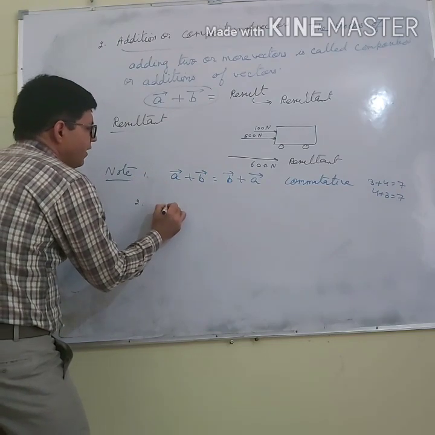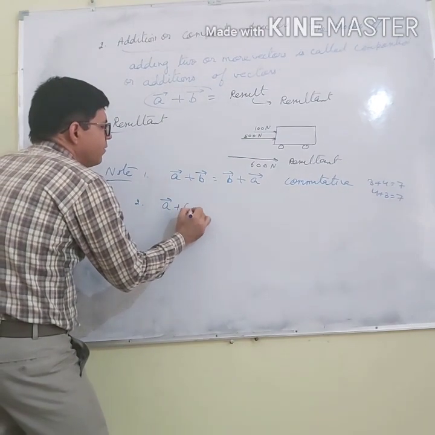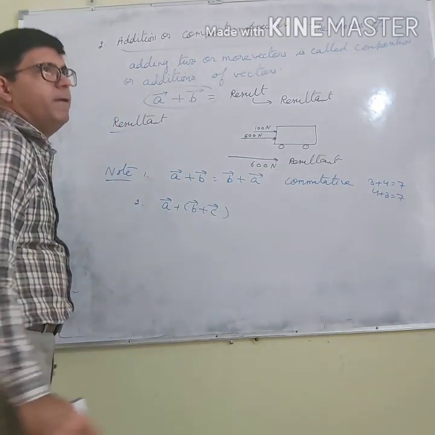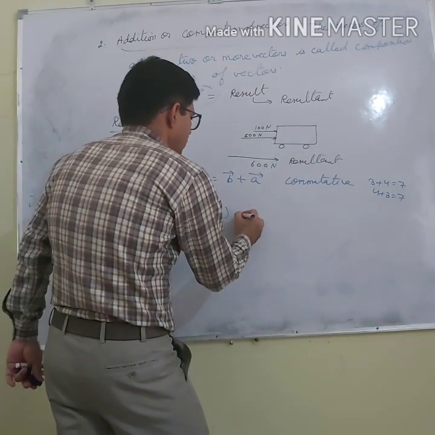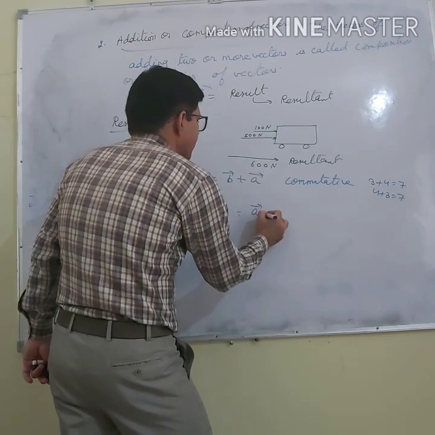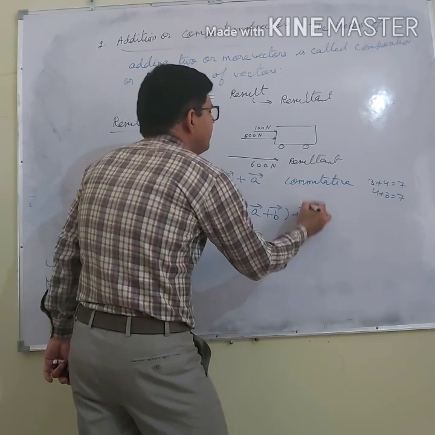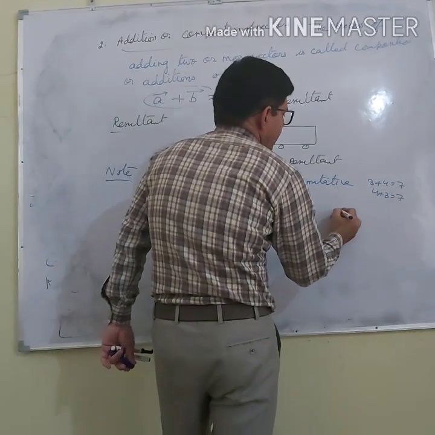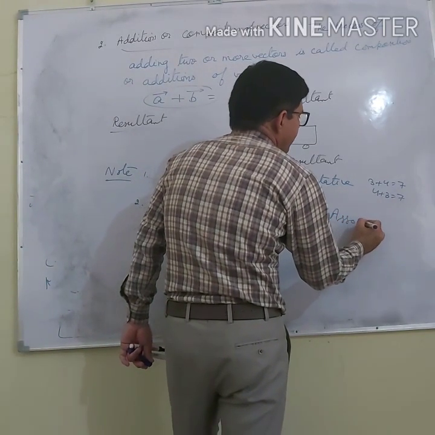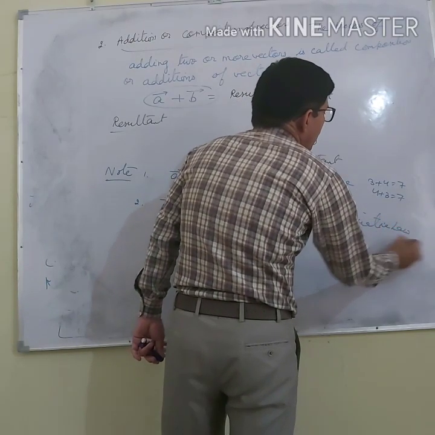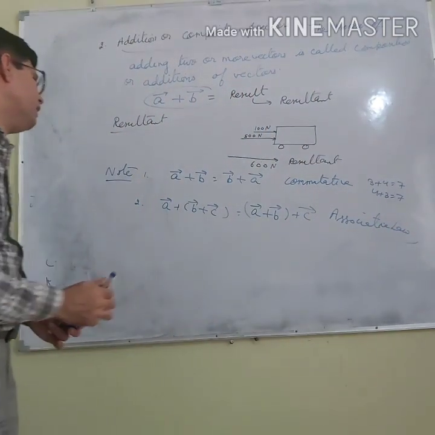Second point is A plus B plus C equals A plus (B plus C). What does it mean? It means that vector addition follows the associative law.